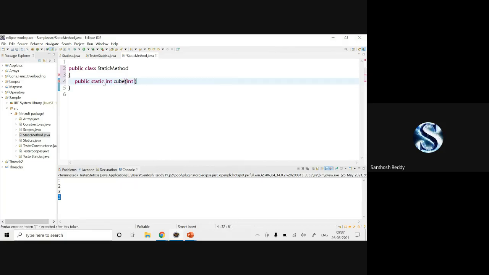For cube I'll pass one parameter and return x into x into x. This is the only method I'm going to declare in the static method class. For the whole class, this will be kept as a static method, where we can have only a single copy of this method for the whole class.